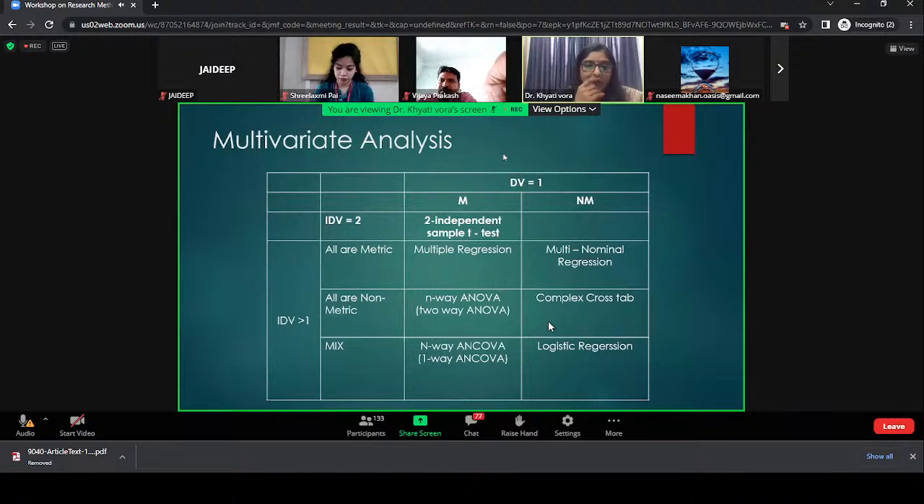The dependent value is 1, metric, non-metric, check. And when the IDV is more than 1, if it is two independent sample t-tests, all are metric, multiple regression; all are non-metric, then ANOVA, two-way ANOVA. So this is how you identify which test you should be using.